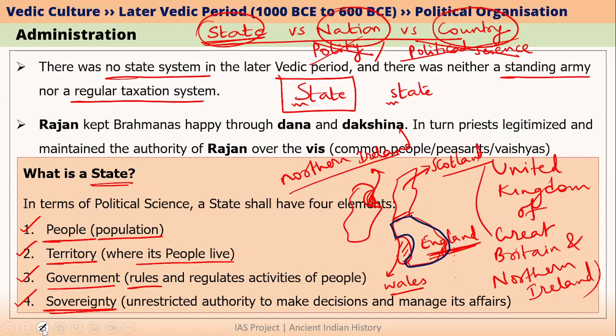Now, what is Great Britain? Great Britain is basically the combined area of Scotland, England and Wales. So this is basically the Great Britain. So Great Britain does not include Northern Ireland. And what is United Kingdom? United Kingdom is basically Northern Ireland plus the Great Britain. I hope this is clear.